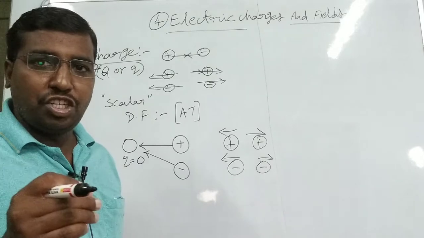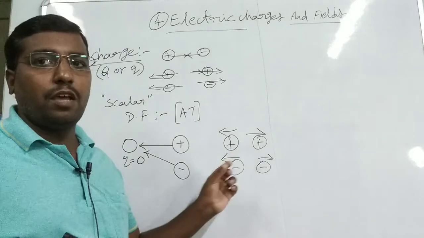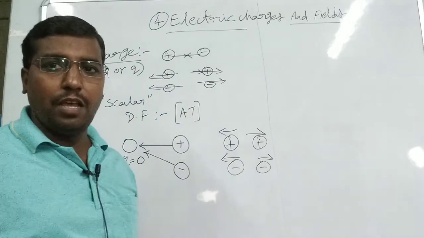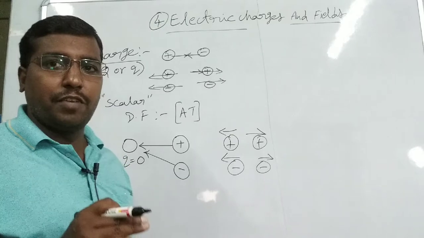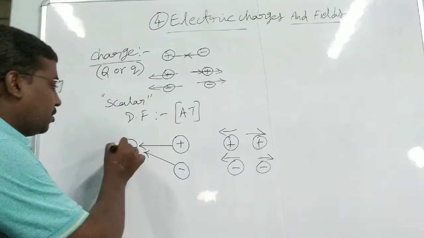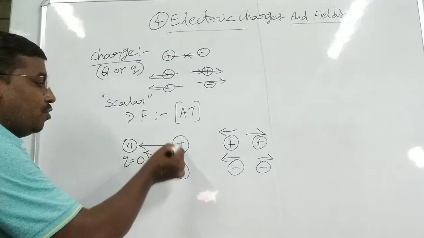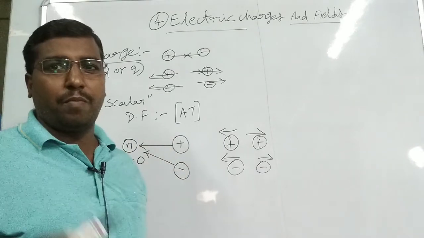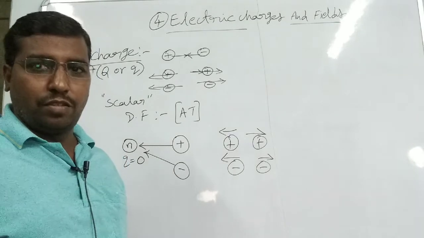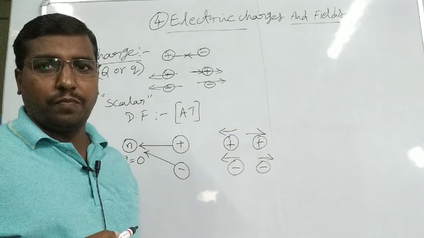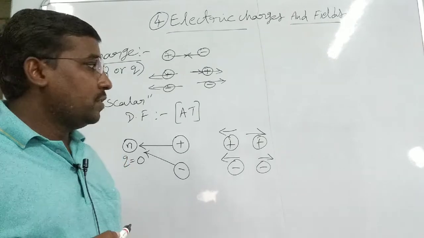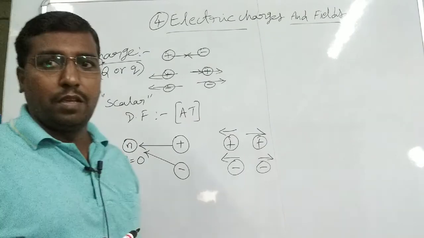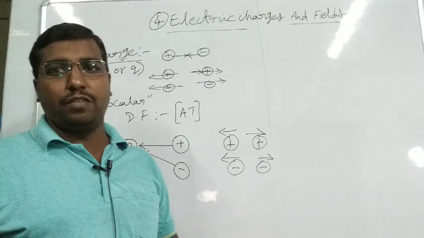Repulsion is the sure test for electrification, because a neutral body is attracted by both positive and negative charge. So the attraction property is a very poor property to find whether the charge is negative or positive. Okay, students, this is the basic concept of charge. Next we discuss the properties of charges.